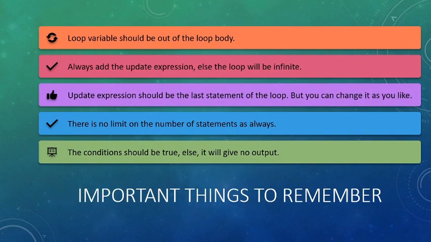So the important things to be kept in mind are, for a loop, whatever loop it may be, whether it is a for loop or a while loop, the loop must have 3 things. Every loop should have 3 points to be considered: first is initialization, then condition, and update expression.